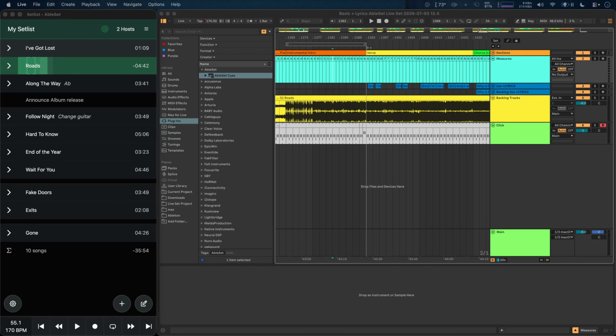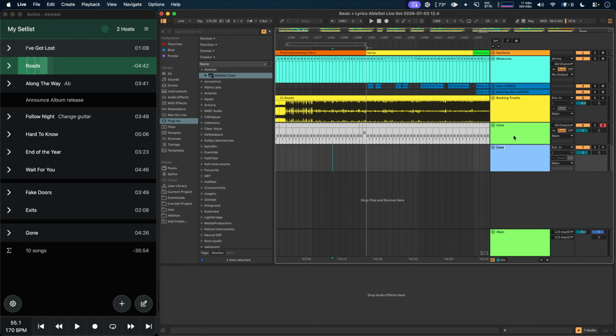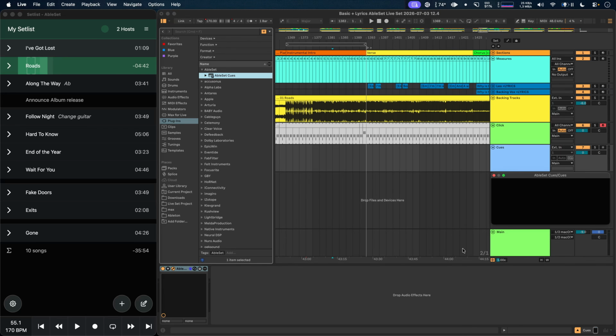This is a VST plugin that you can drag on any track and that automatically speaks cues for songs, sections, and count-ins. I'm just going to create a new track. I'll call it QES, and I'll drag this new VST onto it. The VST window contains the currently spoken phrase, so this is currently empty.